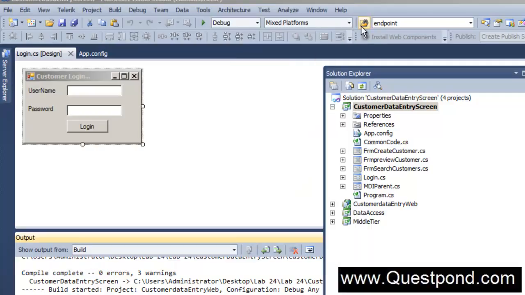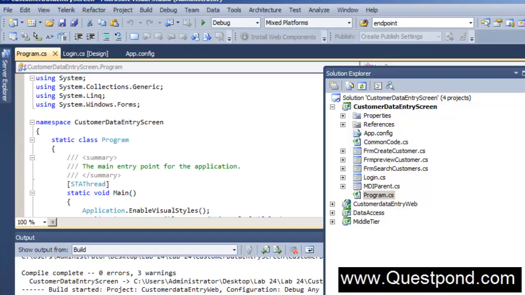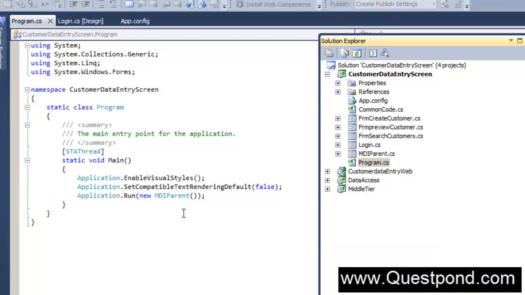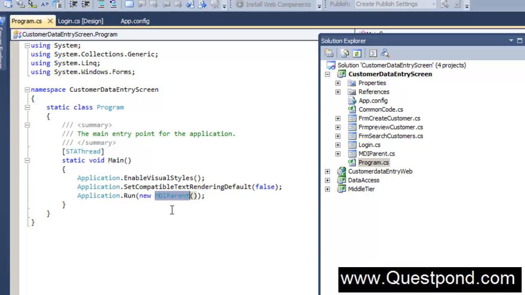So in order to run our login screen, if you remember, as I said previously in the first 1 or 2 days of the class, the first thing that runs when the Windows application kicks off is static void main. And you can see in this static void main, it is running the MDI parent as a startup. So we need to say, okay, do not run the MDI parent, but please run the login form.